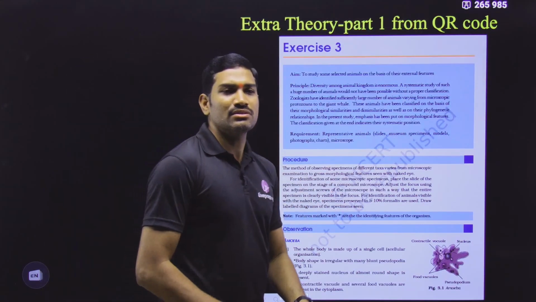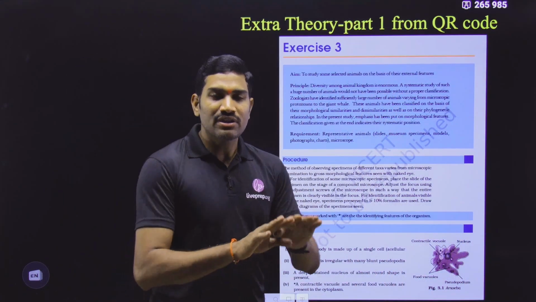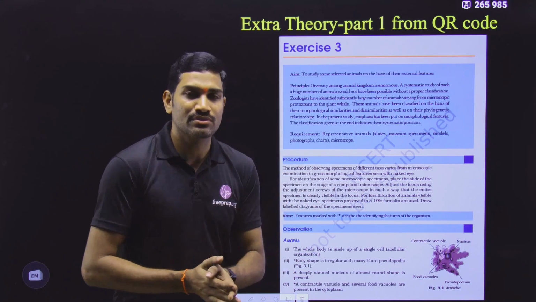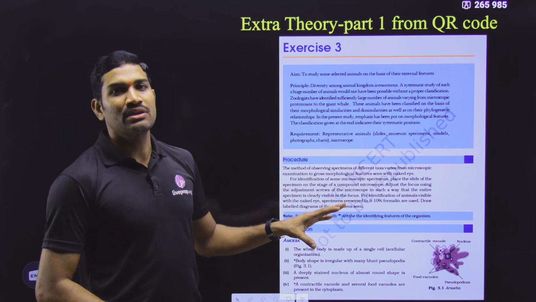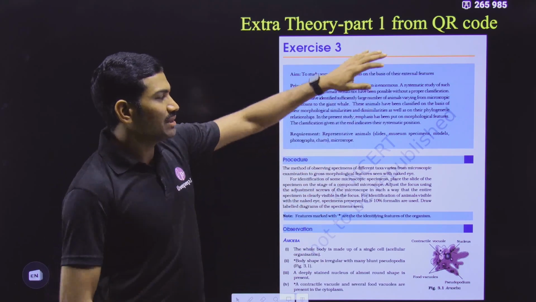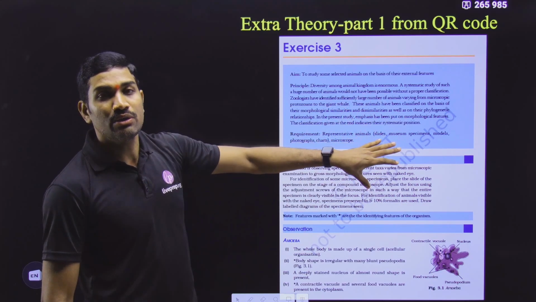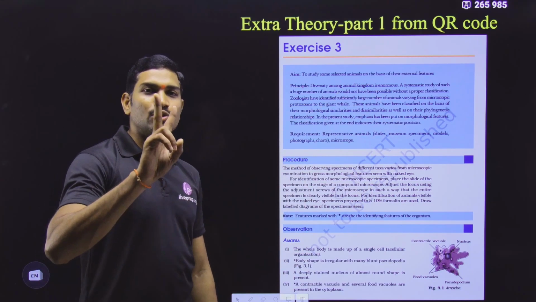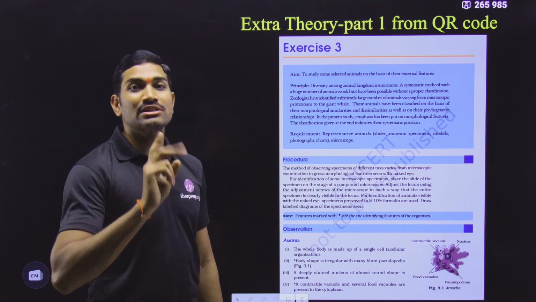Up to this, these are compulsory. And apart from this, for different chapters they have uploaded other PDFs. What are these other PDFs? In these PDFs, they have deliberately given some extra theory. This is the PDF related to the Animal Kingdom chapter. In the Animal Kingdom they have given 2 extra theory PDFs.